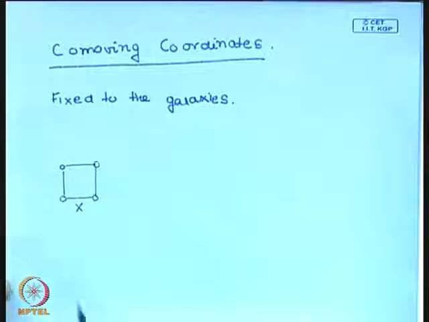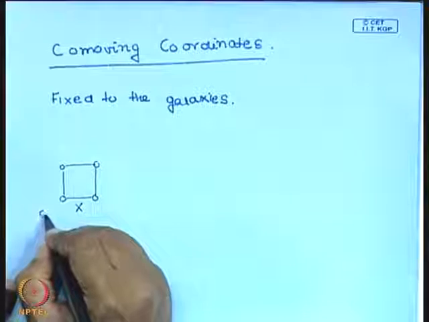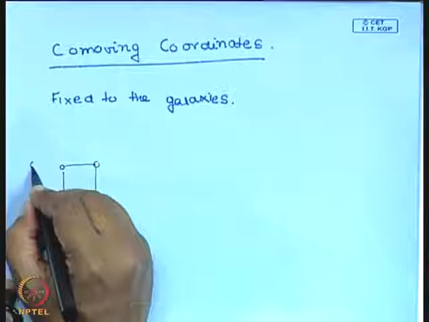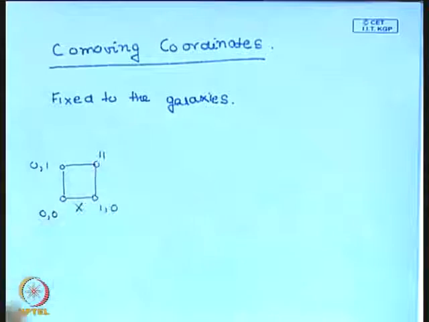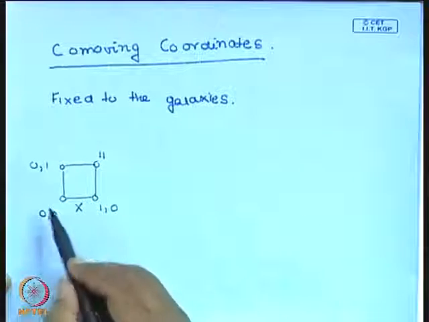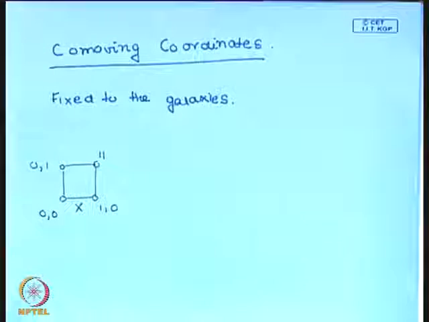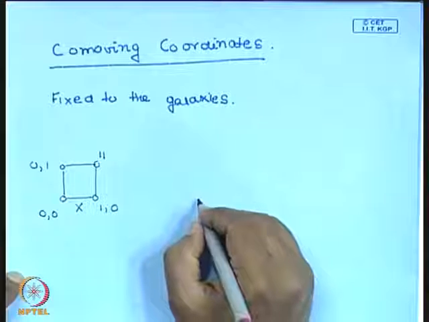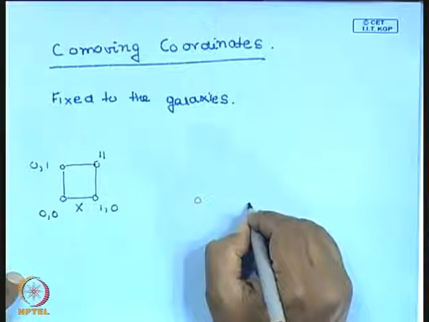And in this comoving coordinate system, this has coordinate 0 0, this has 1 0, this is 0 1 and 1 1. Now at a later instant of time what will happen? These 4 galaxies are more or less uniformly distributed. For convenience I have represented them as being at equal intervals. Now just imagine at a later instant of time the separation between these galaxies has increased. So what it looks like is like this.